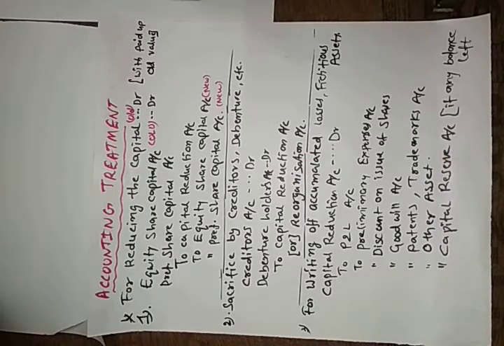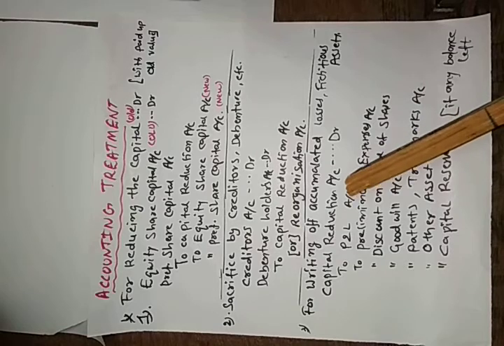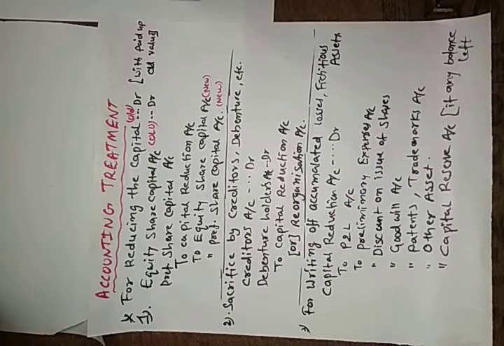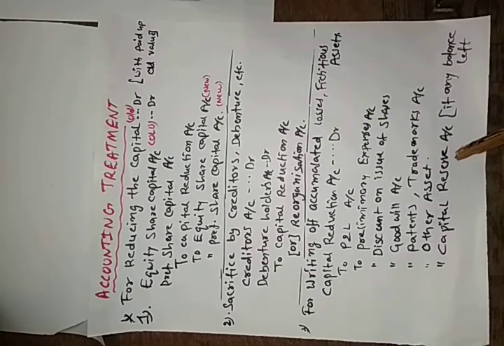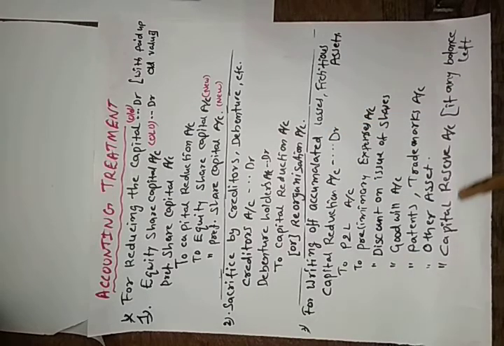If anything is left in the balance of capital reduction account after writing off all these fictitious assets and accumulated losses, the balance is credited and transferred to capital reserve account. These are the three important journal entries made in the books of the company going through internal reconstruction.